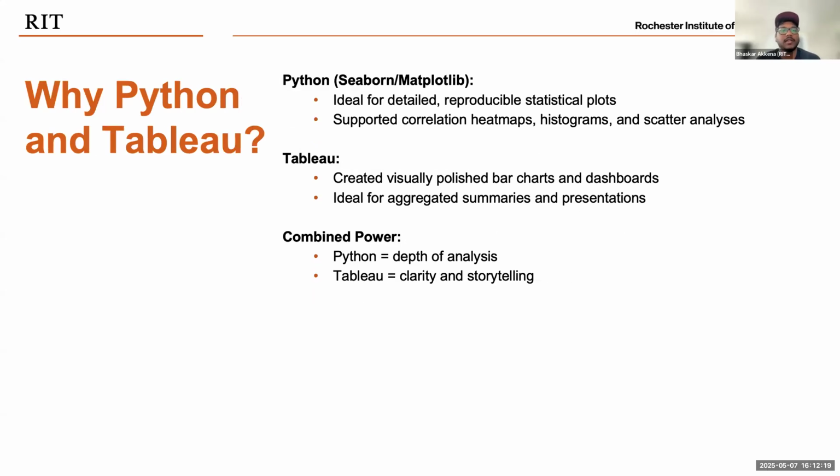So I'll now explain to you why we chose Python and Tableau. We deliberately chose to use Python and Tableau because they complement each other. Python was invaluable for statistical visualization, such as the correlation heat maps and custom plots like violin plots and regression charts. It gave us very good control and precision. Tableau, on the other hand, allowed us to quickly create clean, digestible summaries, especially for average-based comparisons like press freedom by democracy level. Together, these tools balanced analytical depth and storytelling clarity.